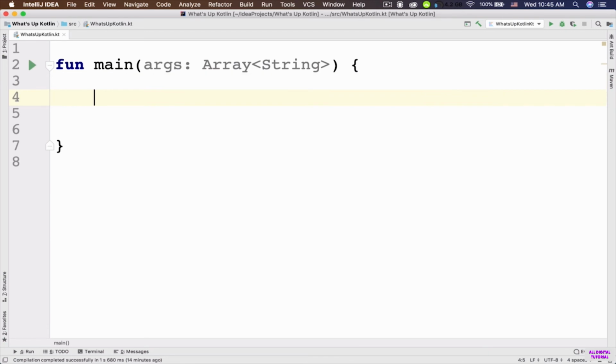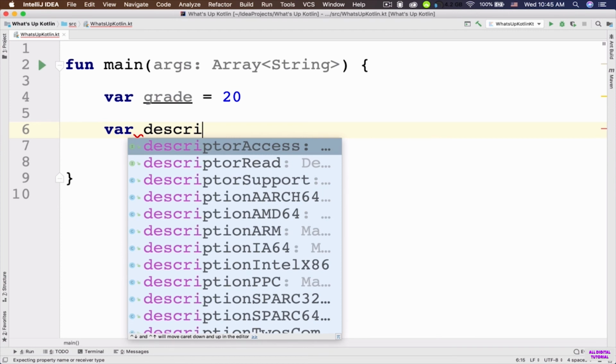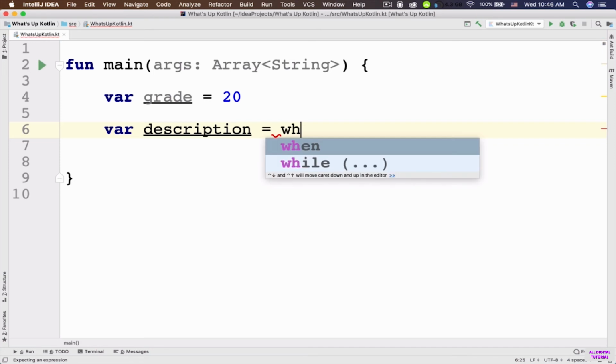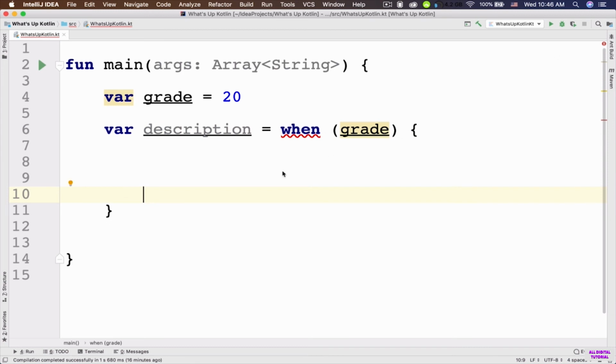So here, let's create a variable, and let's say that the name of this variable is grade, assignment operator. Initially, let's assign the value 20 to this variable. And then let's also create another variable named description, assignment operator. Here I'm going to create a when expression. So let's say when, parentheses. I'm going to pass the grade to my when expression, and open and close this when by using these curly braces.